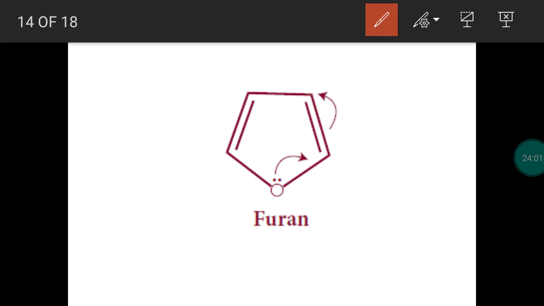So totally 5 atoms are joining together to make the cyclic structure. 1, 2, 3, 4, 5. Out of 5 atoms, 4 are carbon atoms and 1 is an oxygen atom. If a cyclic structure is formed by carbon and a heteroatom, it is called a heterocyclic compound.